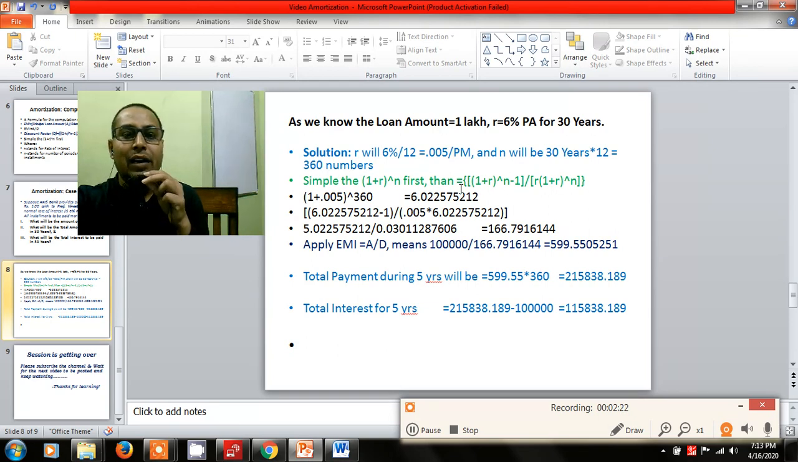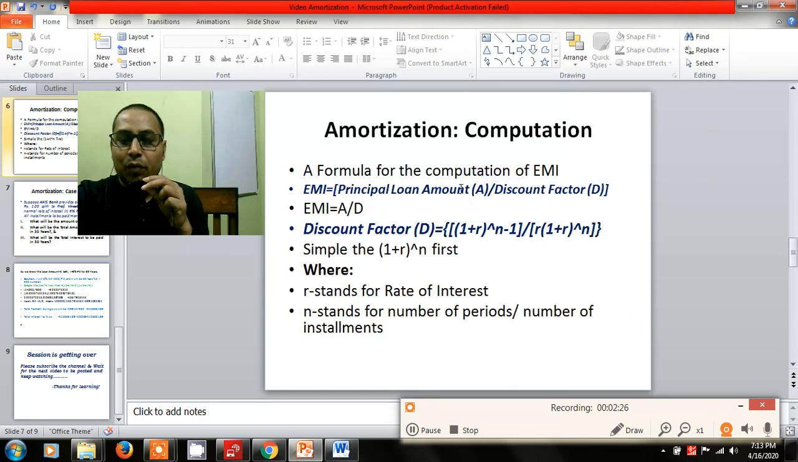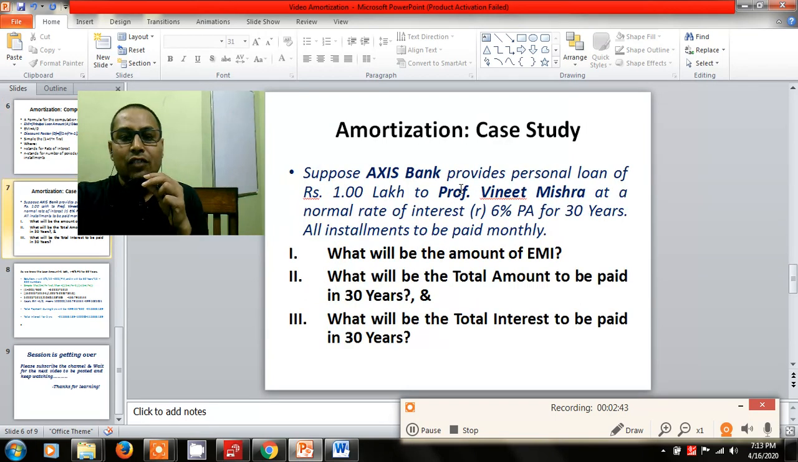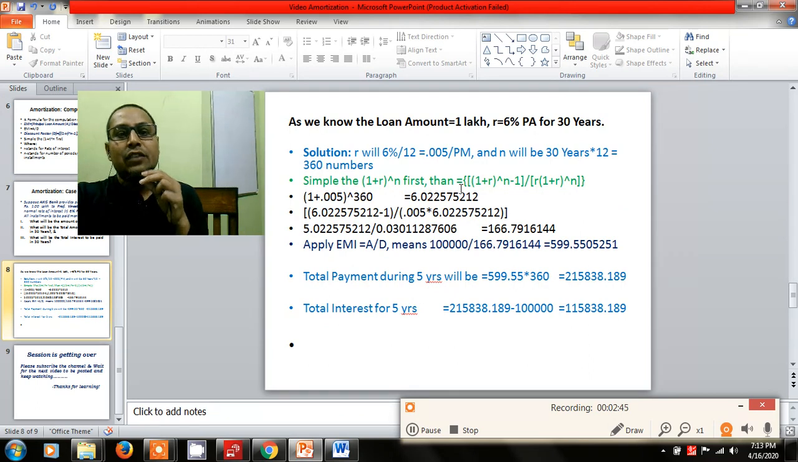We will make this formula very simple. Applying the formula, EMI is equal to A by D. A in this formula is the principal amount of the loan sanctioned by the bank to Professor Beneath Misra, and D is the discount factor. The discount factor is to be calculated again. So it is 1 plus r to the power n, where n is the number of times the installments are to be paid.